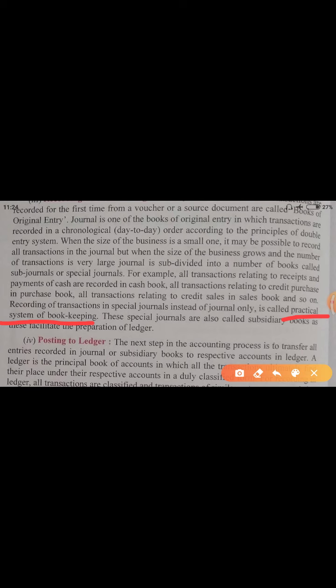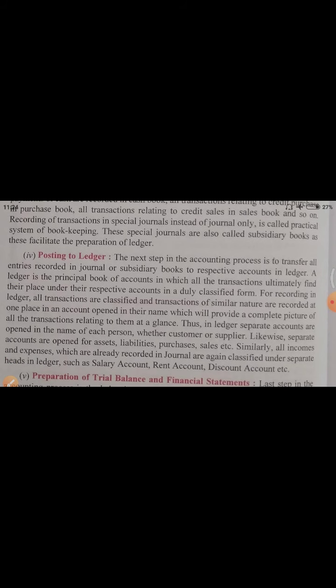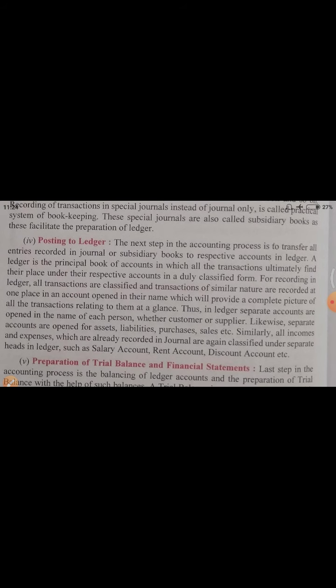So the next step, that is the 4th step, is posting to ledger. On the basis of journal entries, we will post our transactions to the ledger. The next step in the accounting process is to transfer all entries recorded in journal or subsidiary books to respective accounts in the ledger. A ledger is the principal book of accounts in which all the transactions ultimately find their place under their respective accounts in a duly classified form.